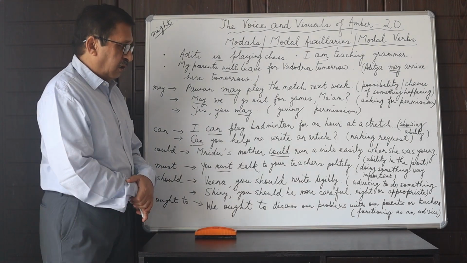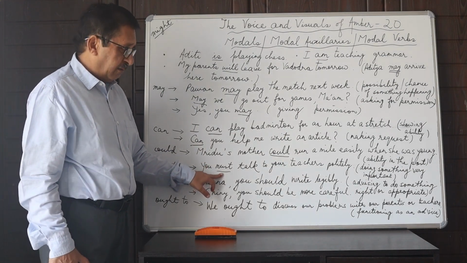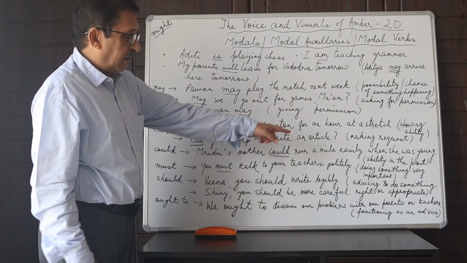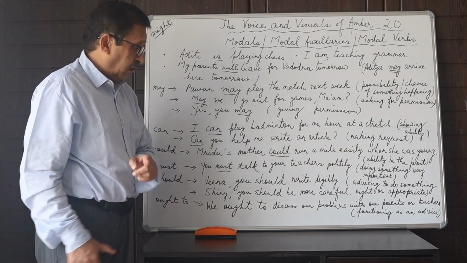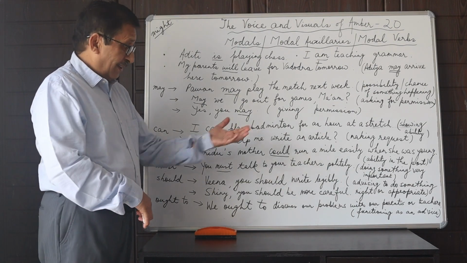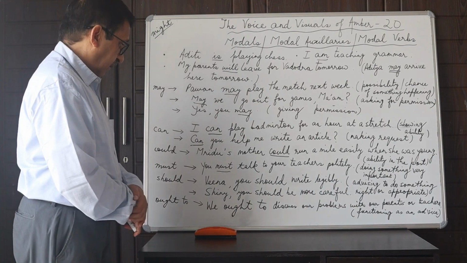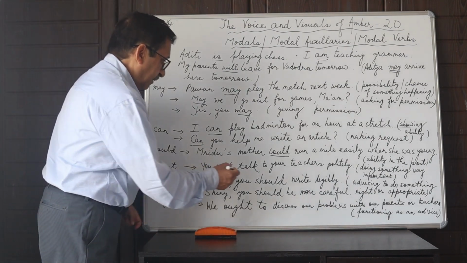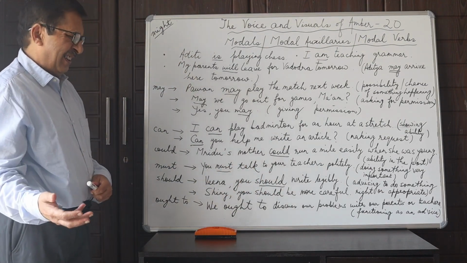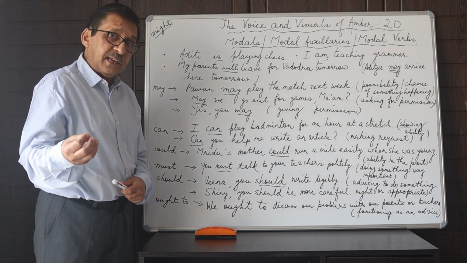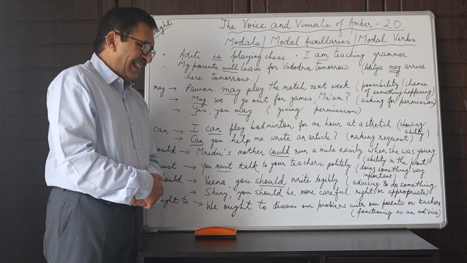You must talk to your teachers politely, which means must is a modal auxiliary, and the function of that is doing something very important. So you must talk to your teachers politely, which means talking to your teachers politely is something very, very important. And then, more like an advice that something is right, something is appropriate, something should be done. Like, Veena, you should write legibly.